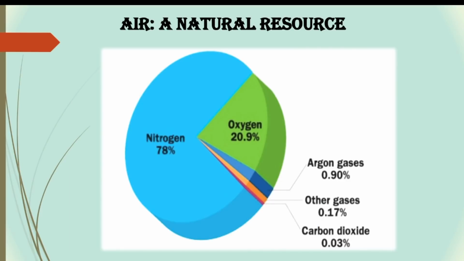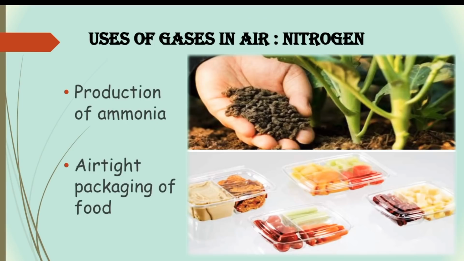So nitrogen makes 78% of the air, oxygen makes 20%, argon makes 0.90%, carbon dioxide makes 0.03%, and the other constituent gases make 0.07%. So there are many uses of gases in the air. Let's see them one by one. First is nitrogen. As nitrogen constitutes about 78%, it has many uses.